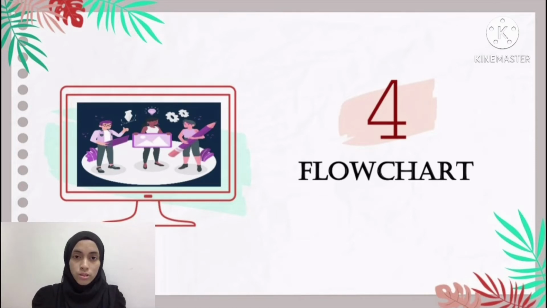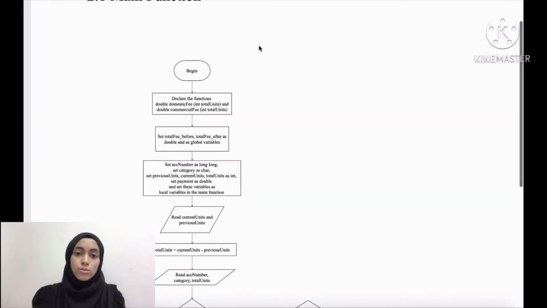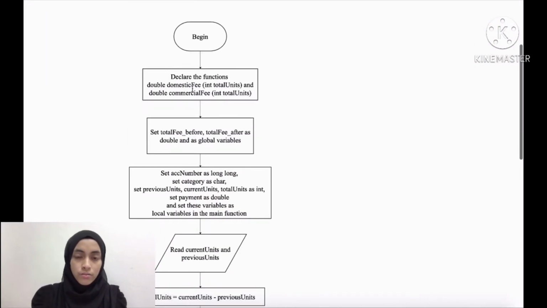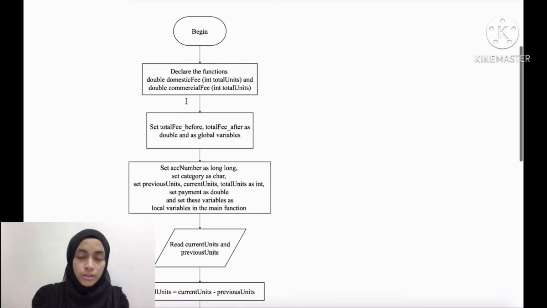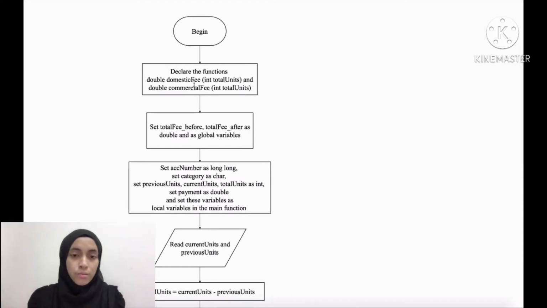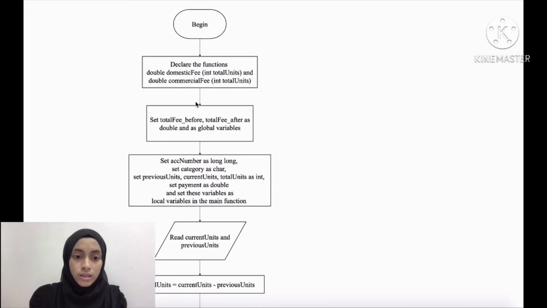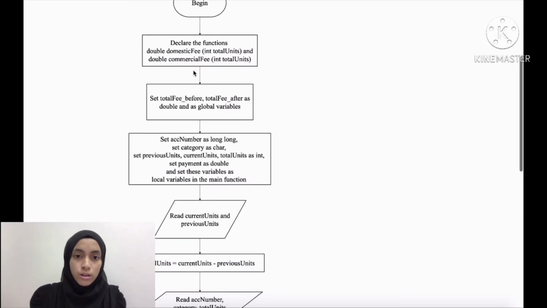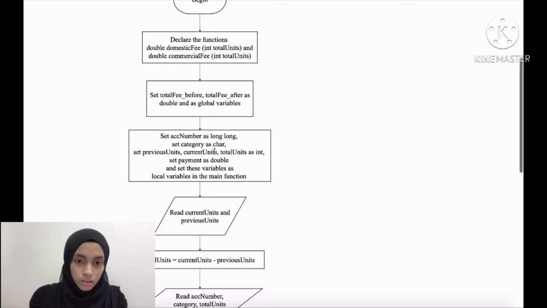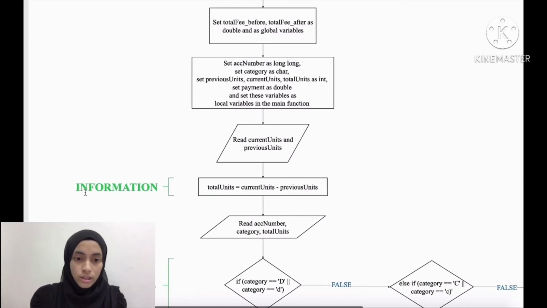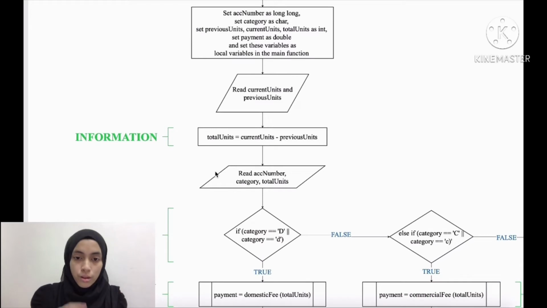Without further ado, I'm going to start with the main function flowchart first. In the main function flowchart, we have the function prototype or function declaration. In source code, you have to write this function declaration before the main function, but since this is just a flowchart, we decided to insert it here. After that, we have the global variables, so that we can call those variables in more than one function. These are the variables used, and this is the information so that the program can calculate the total units of electrical energy consumed.